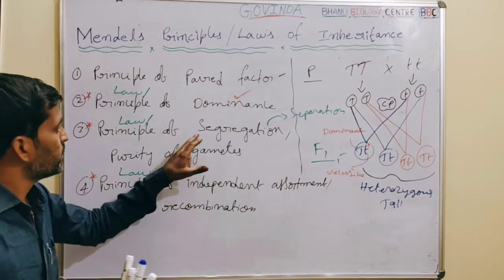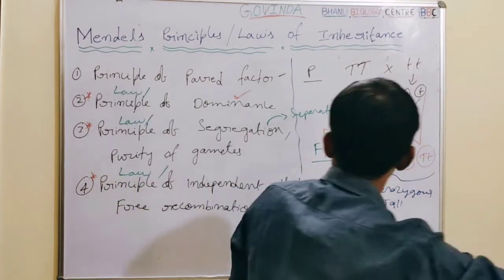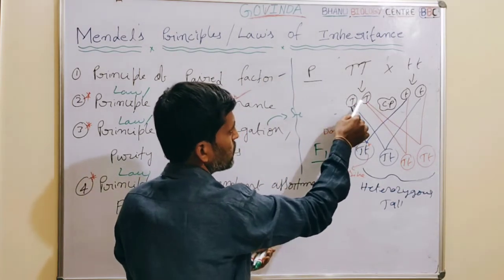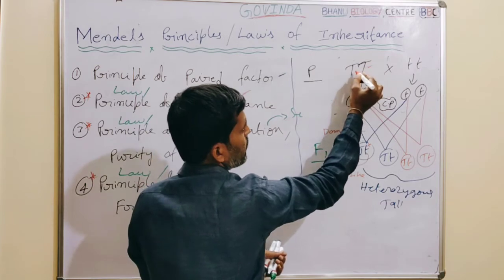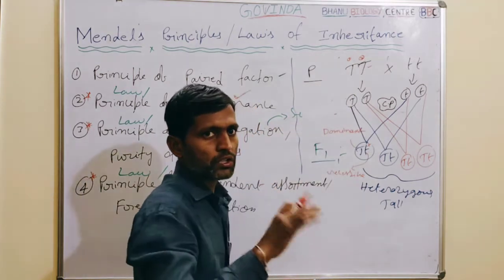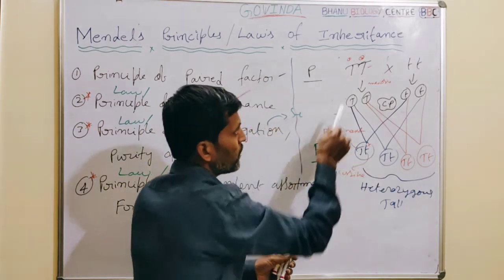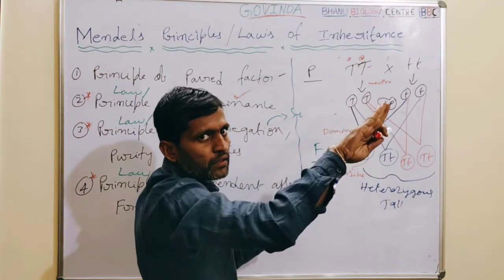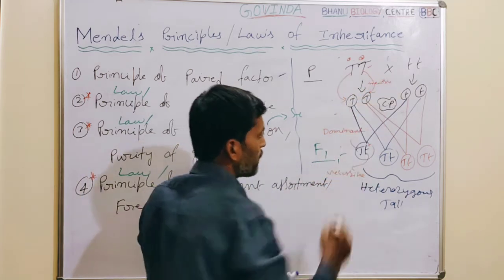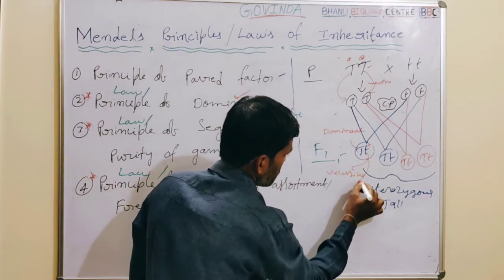I explained this law with the same example I gave earlier. When we wrote the gametes, the parent plant had two alleles, one capital T and another capital T. During meiosis, these two separate. This capital T enters this gamete, and this capital T enters the other gamete.